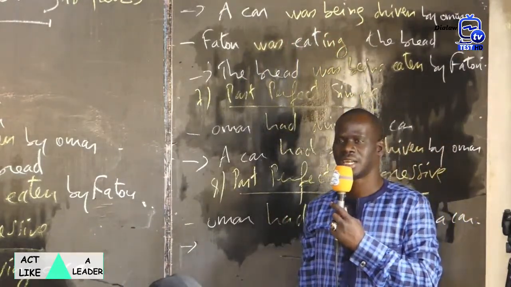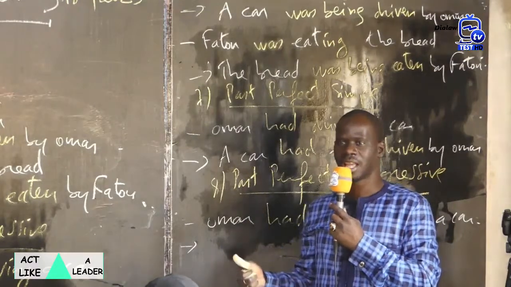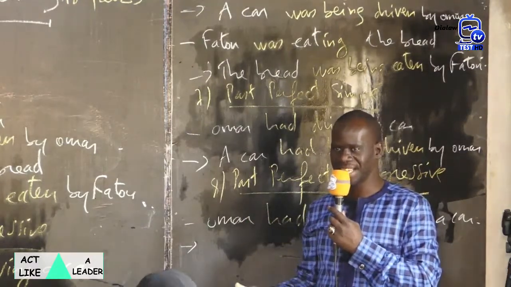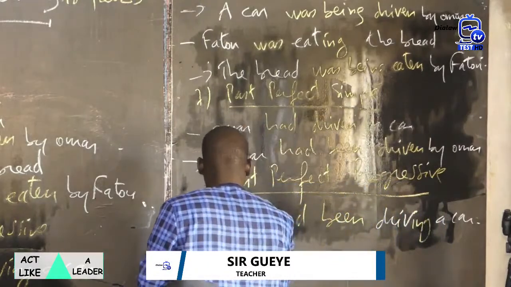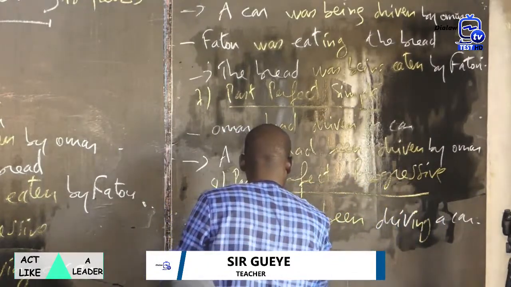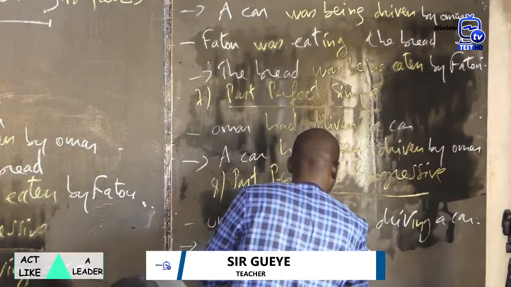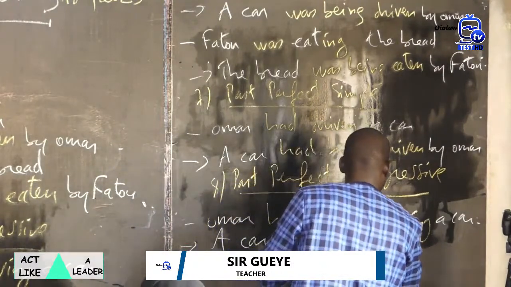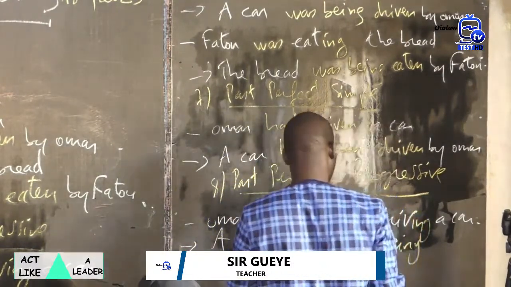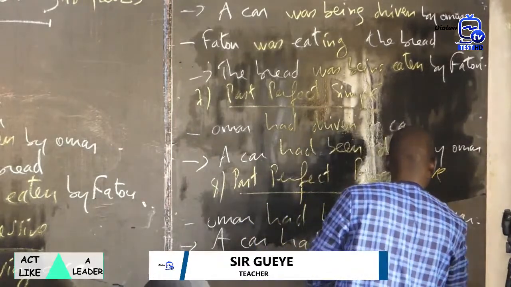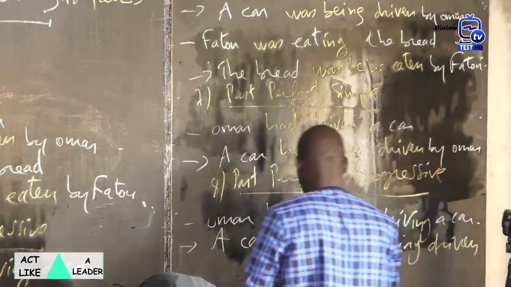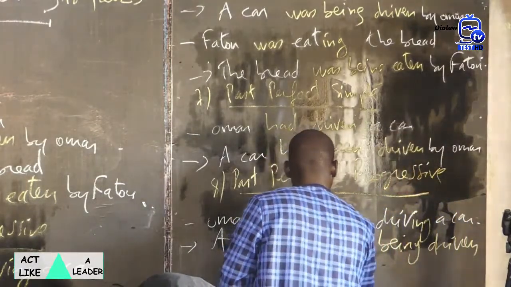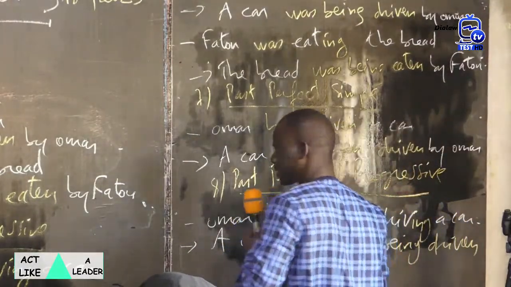A car had been being driven by Omar. A car had been being driven by Omar. Had been being driven by Omar.